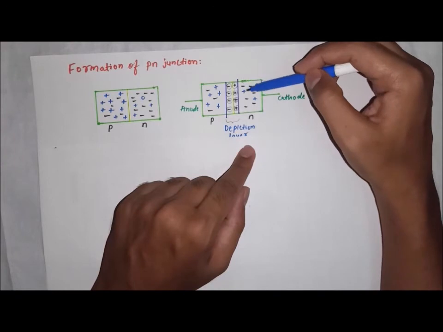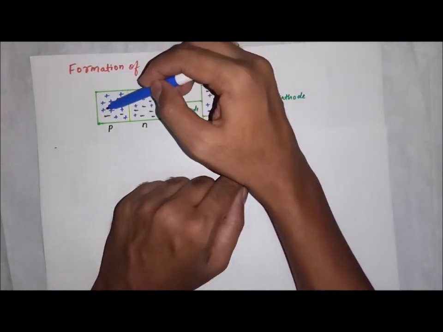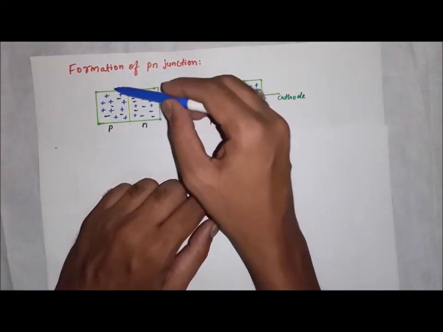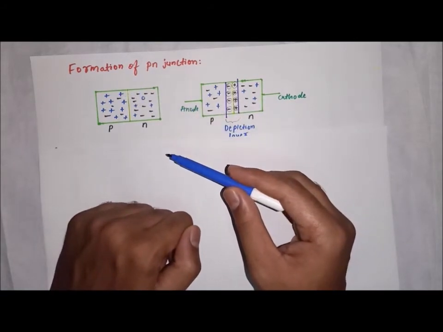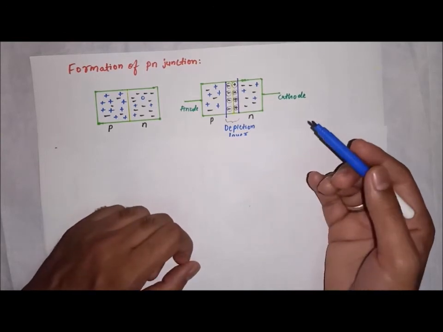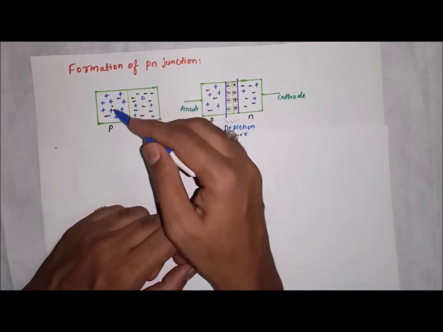The large number of electrons here will start diffusing into the p-type side, and the large number of holes here will start diffusing into the n side of the semiconductor. What is diffusion? Diffusion means the process of moving from higher concentration to lower concentration.